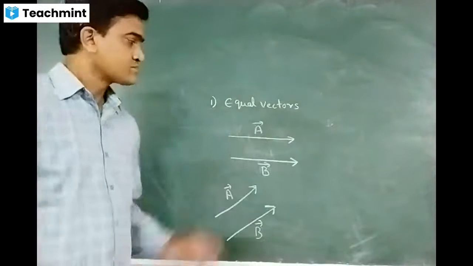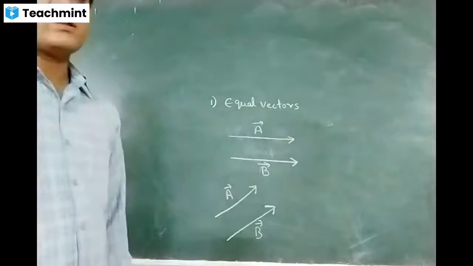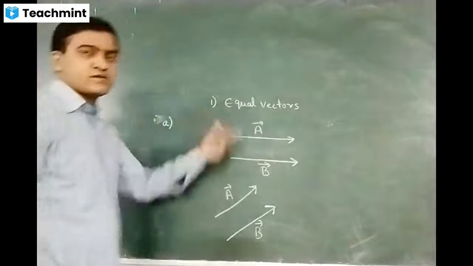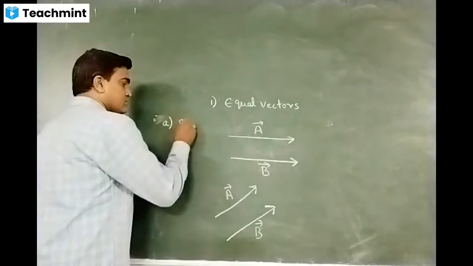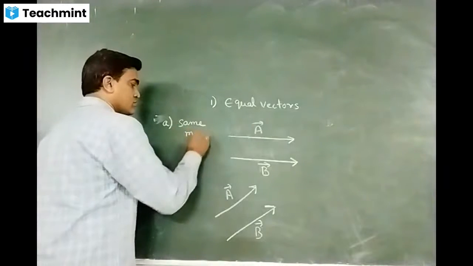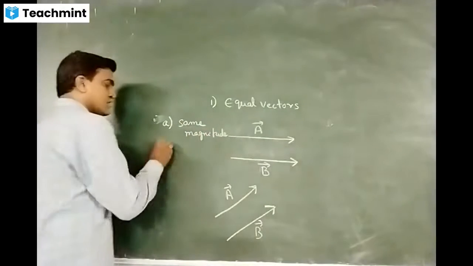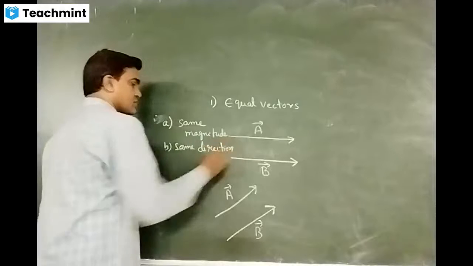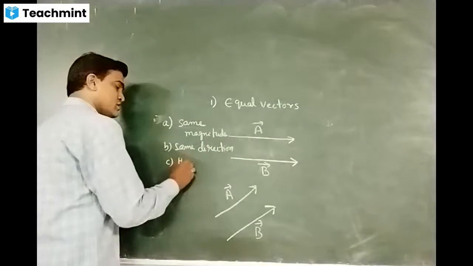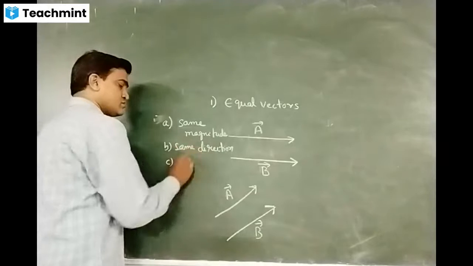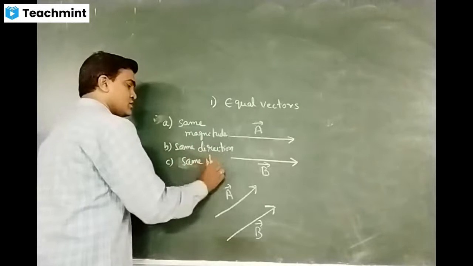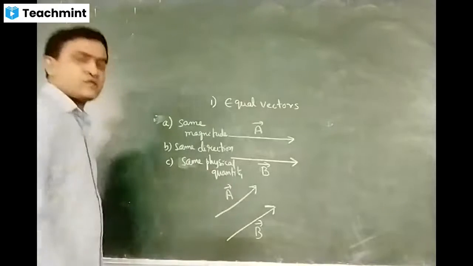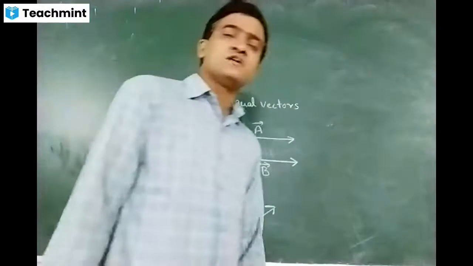These come under equal vectors. So in equal vectors, in order to obey equal vectors, the first thing is same magnitude, the second one is same direction, and the third one is same quantity: they should be of the same physical quantity. Same physical quantity.